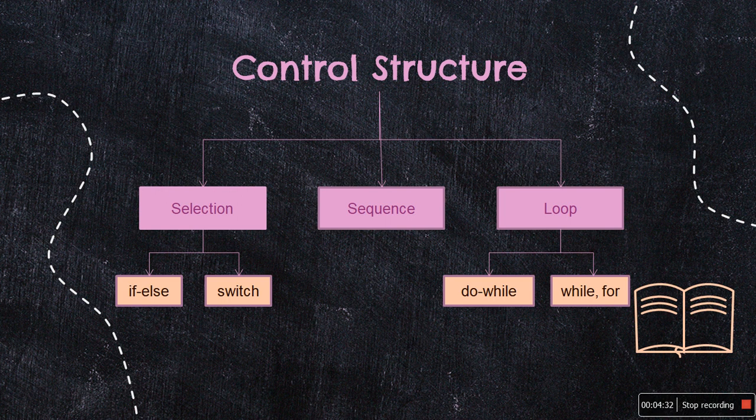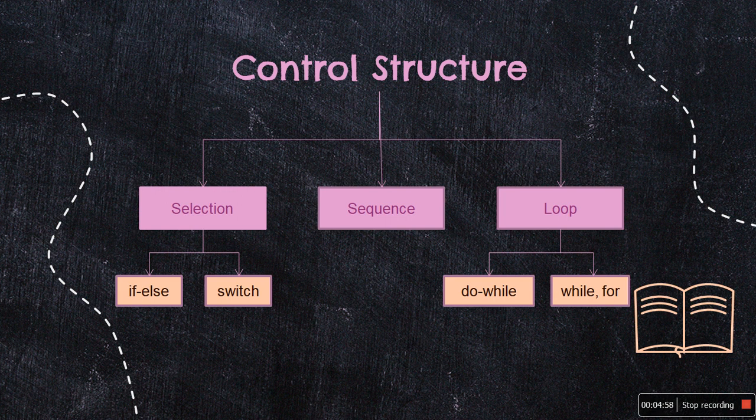Selection is a branching structure and loop is an iterative or repetitive structure. The two-way branching can be implemented using if-else, or you can have a simple if statement also, when you have just one simple conditional statement. And a multiple branching structure can be achieved using the selection switch statement.